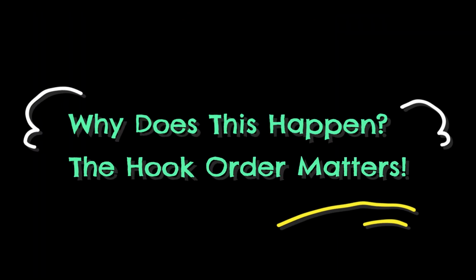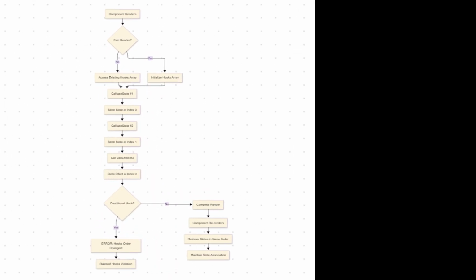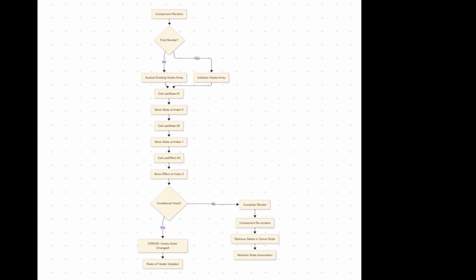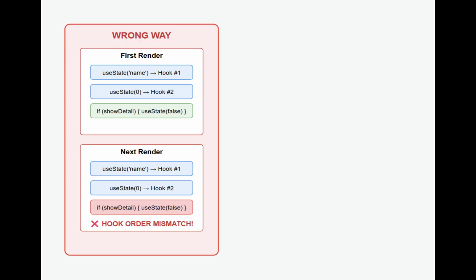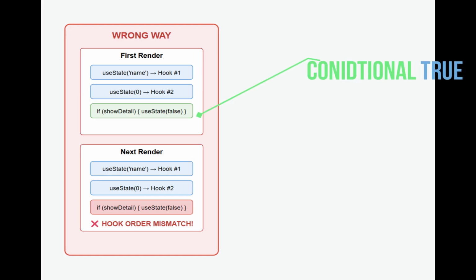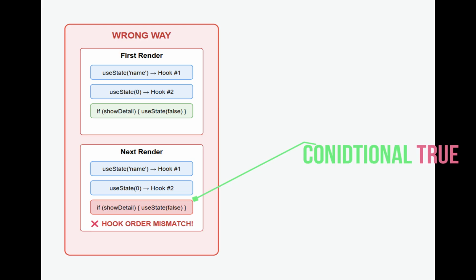Why does this happen? The hook order matters. React uses the call order of hooks to determine which state belongs to which hook call. There's no other identifying information. Imagine React keeping an internal list like this. If a conditional changes which hooks run on the next render, the entire order gets messed up, and React will associate the wrong state with each hook call.